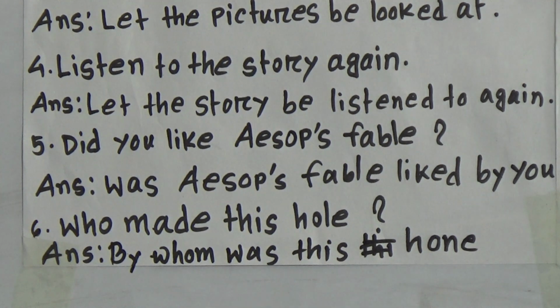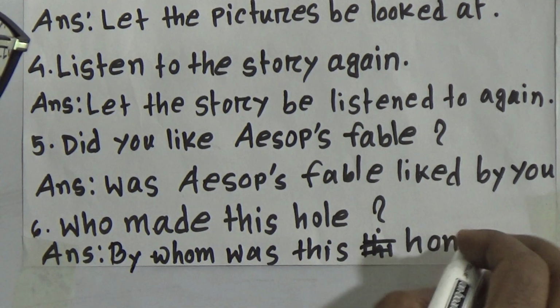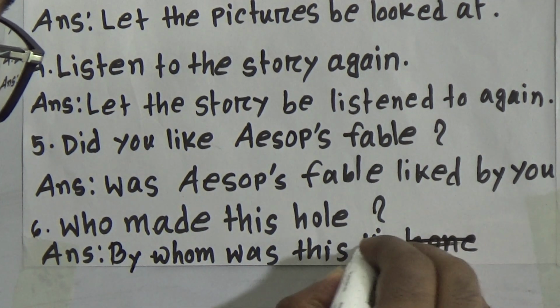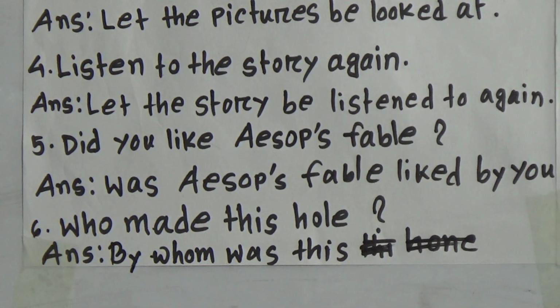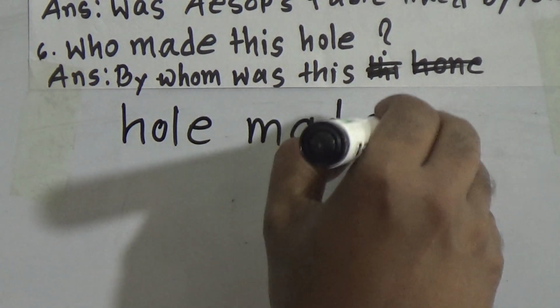By whom was this hole? Sorry, I am writing below properly. Okay. By whom was this hole, H-O-L-E. By whom was this hole made? Question mark.